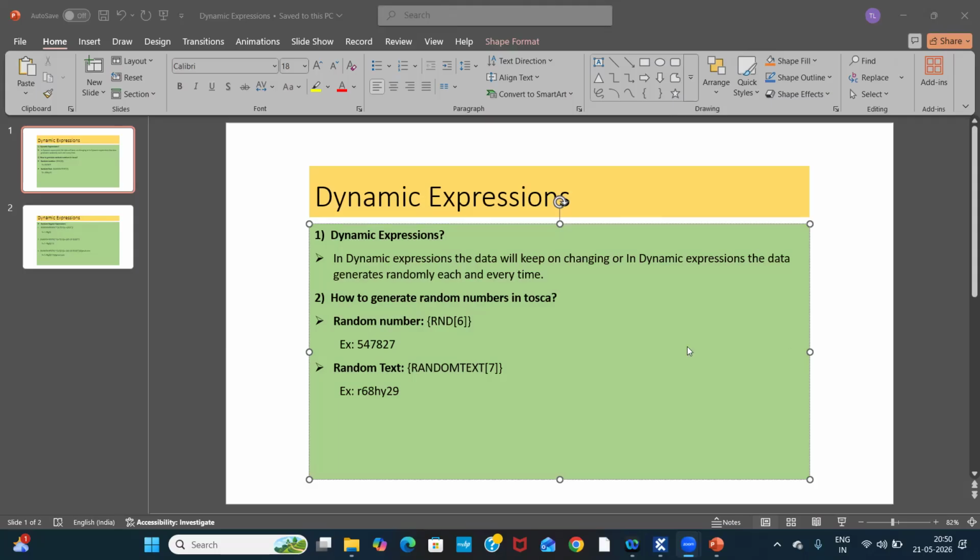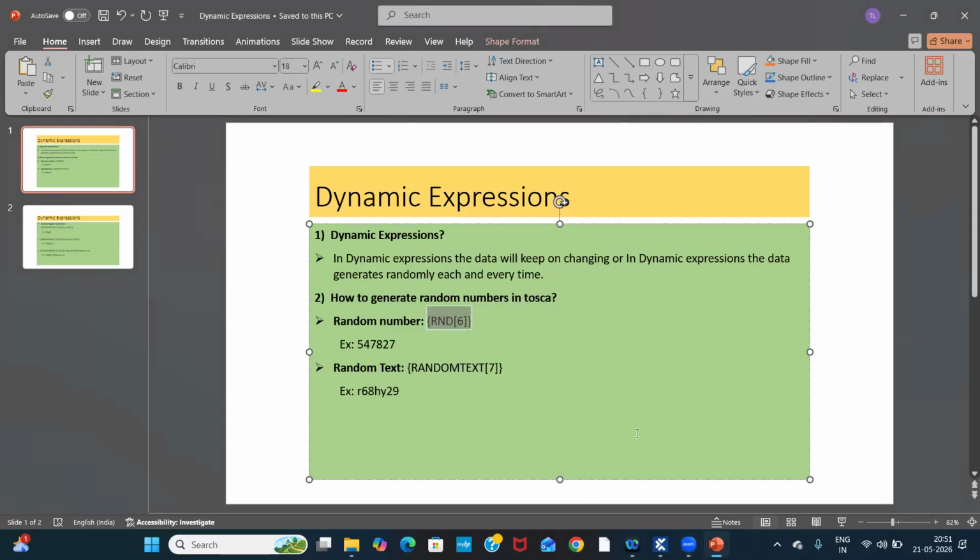Hello everyone. Today's topic is dynamic expressions. In dynamic expressions, the data will keep on changing, or in other words, the data is generated randomly each and every time. How to generate random numbers in Tosca? This is the syntax to generate random numbers.